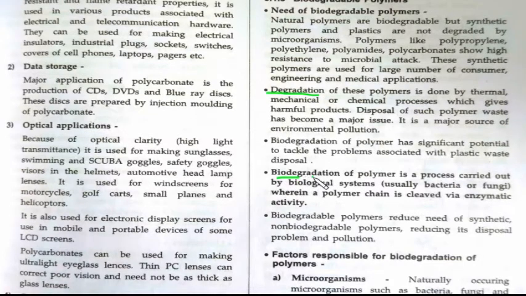So biodegradation of polymer is a process carried out by the biological system, usually by bacteria or fungi. These are the microorganisms which degrade it, wherein a polymer chain is cleaved via enzymatic activity. Okay, so biodegradable polymers are the degradable polymers which can be degraded by microorganisms.